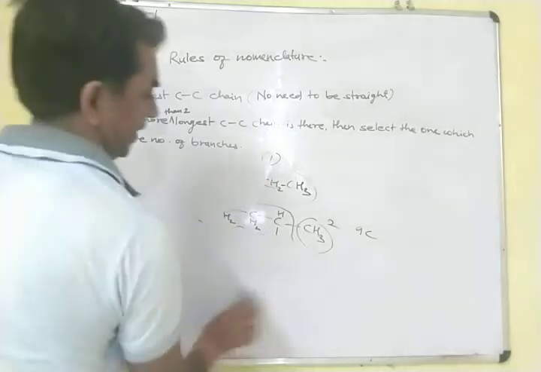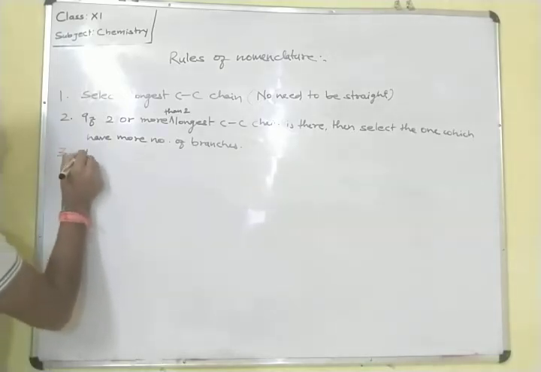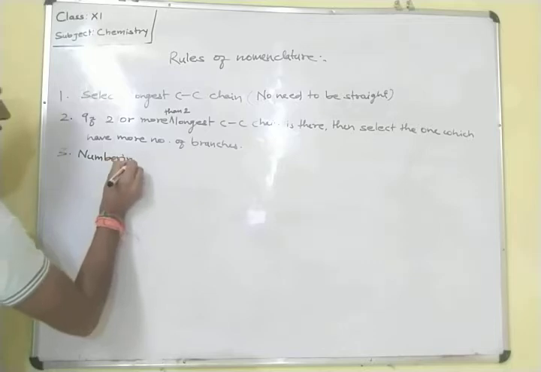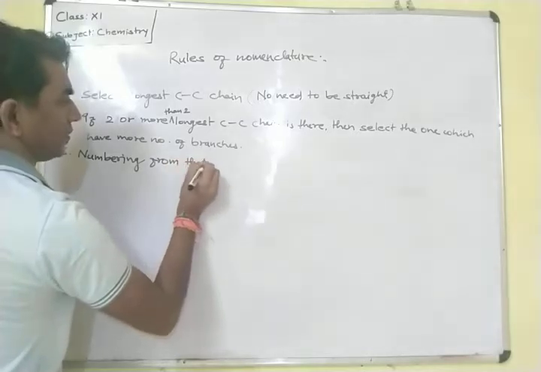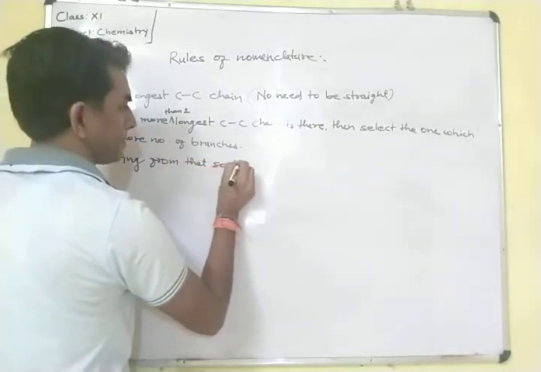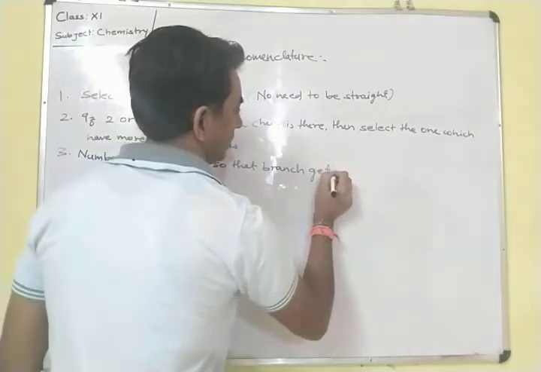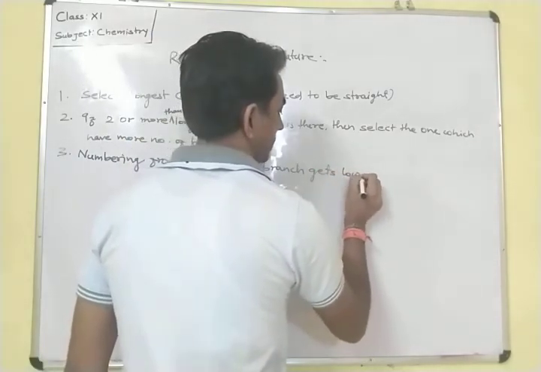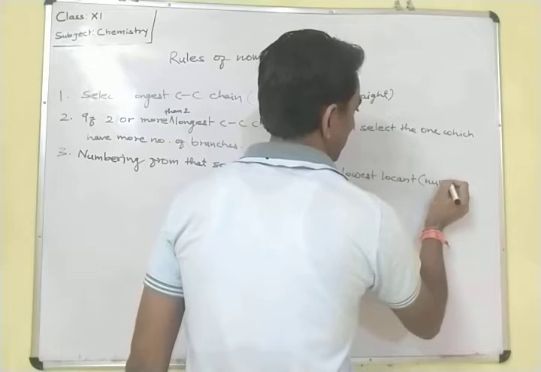Next point is the numbering from that side, so that the branch gets the lowest locant, or lowest number.